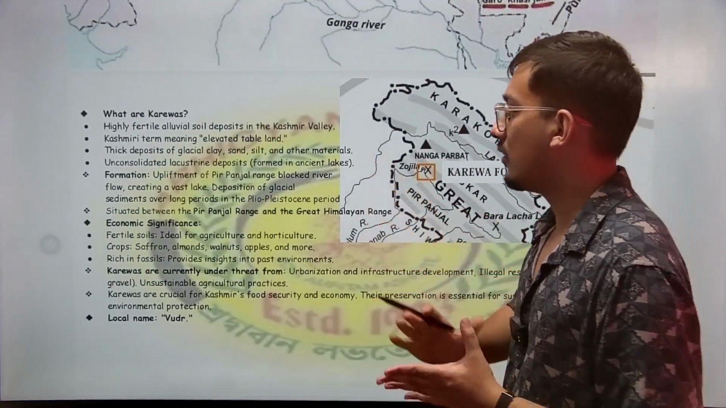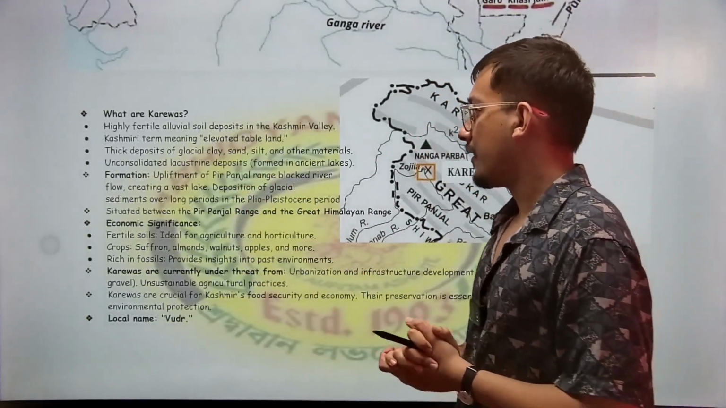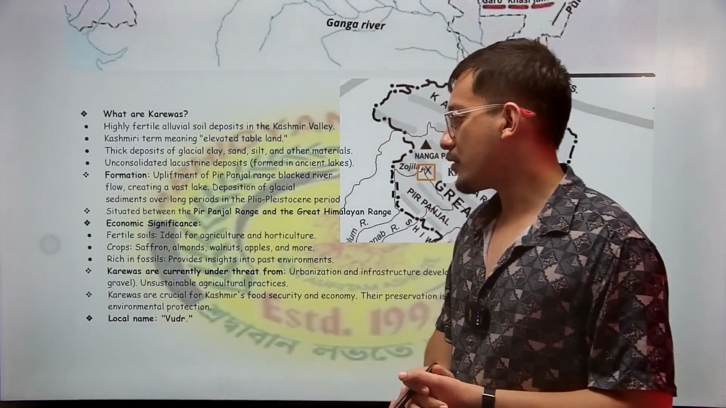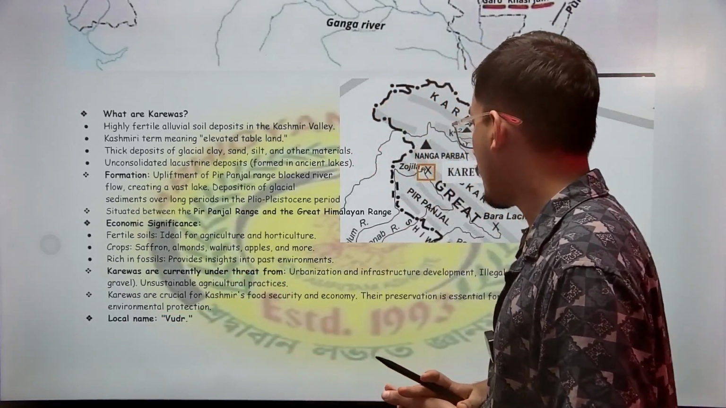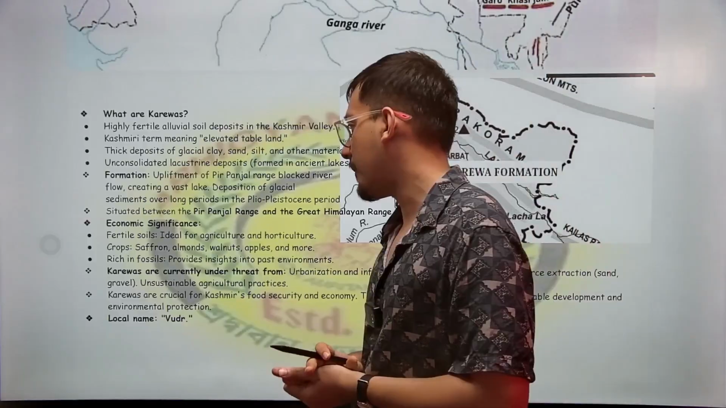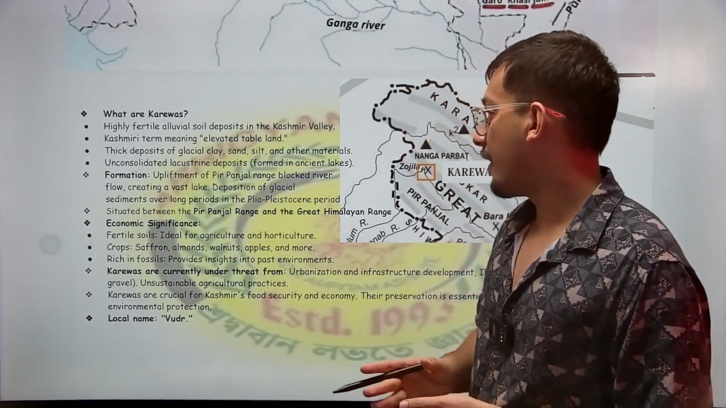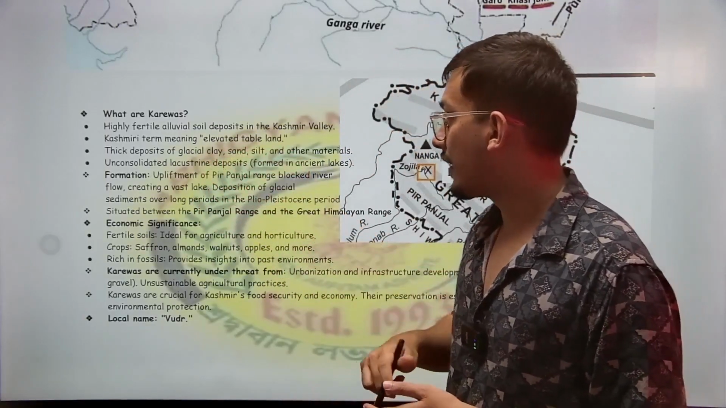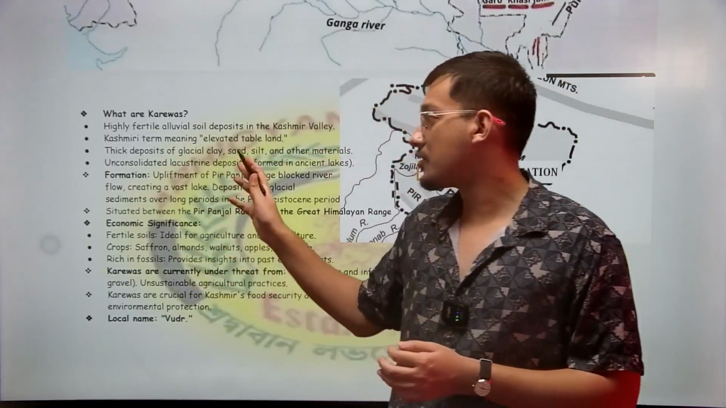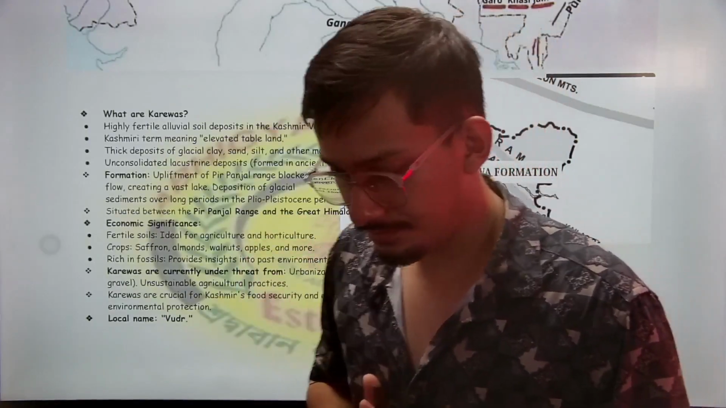We can look at this here. Karewas are alluvial soil deposits in the Kashmir Valley. The local name is Wooder. They are currently under threat due to urbanization and infrastructure development. It is situated between Pir Panjal and Great Himalaya, and it's written here that they are made of glacial clay, sand, silt, and other stream deposits. Right. Just go through this once.